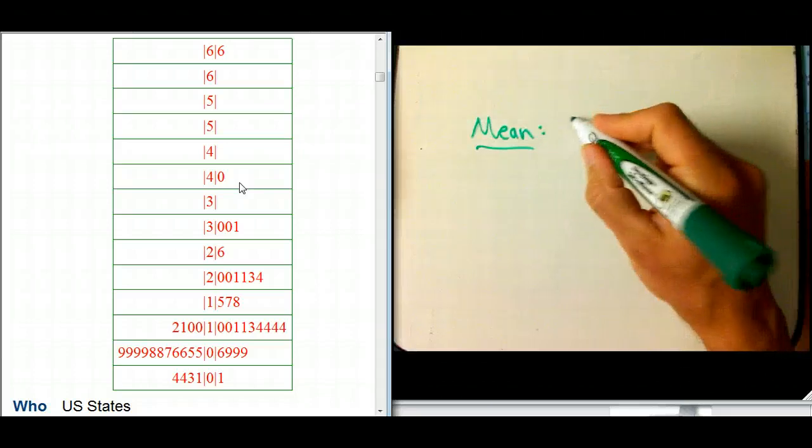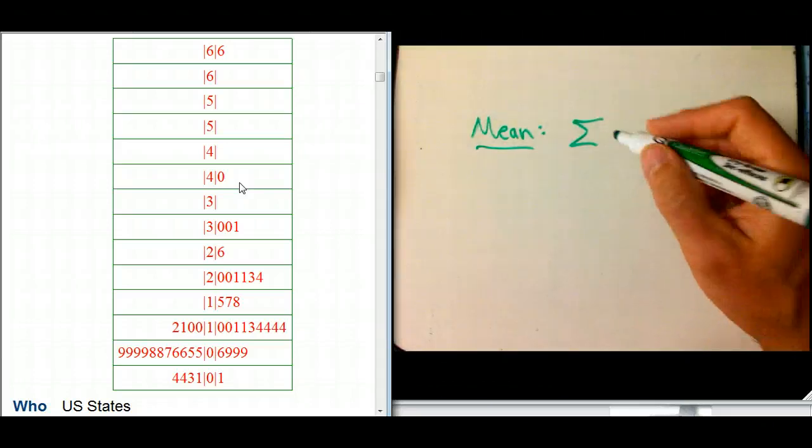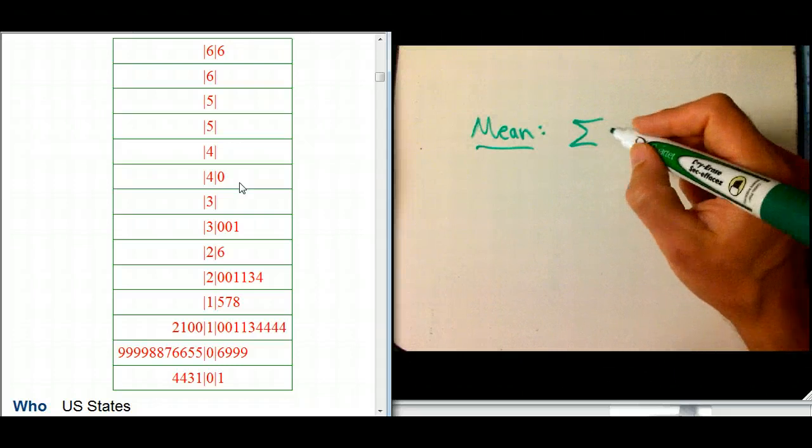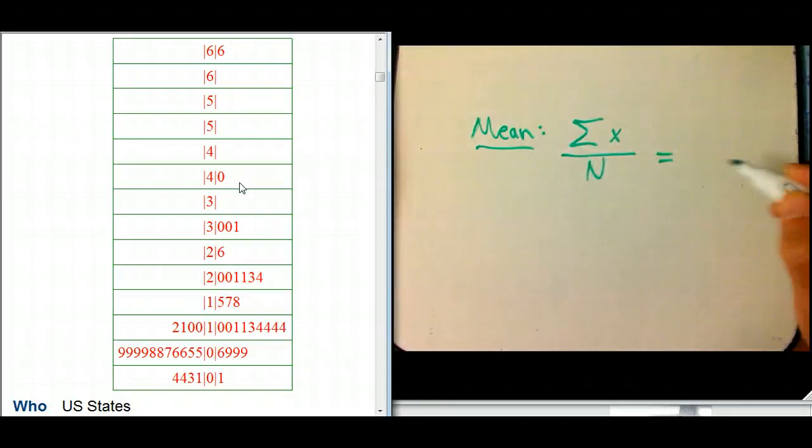is going to be the sum. Remember, this sigma just means sum. It's not a particularly scary kind of concept. It's just the sum of all of the x values and then divided by n. So we know that's going to be divided by 29.